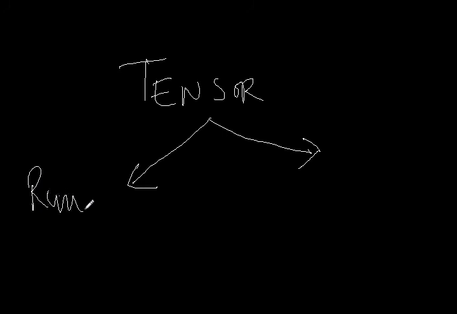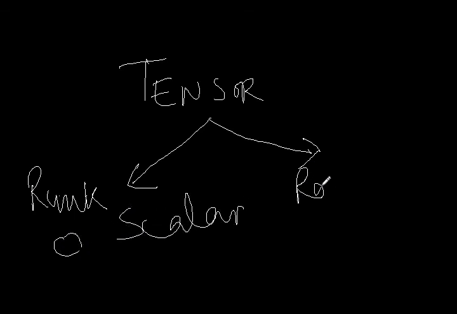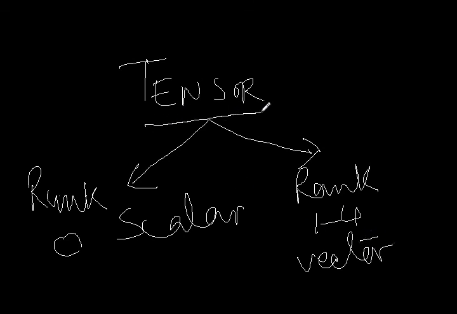If the rank is 0, then we call it a scalar. And if the rank varies from 1 to 4, we call it a vector. So you have to know at this point that a tensor is divided into two quantities, a scalar and the vector. A tensor of rank 0 is called a scalar, and a tensor of rank 1 to 4 is called a vector.